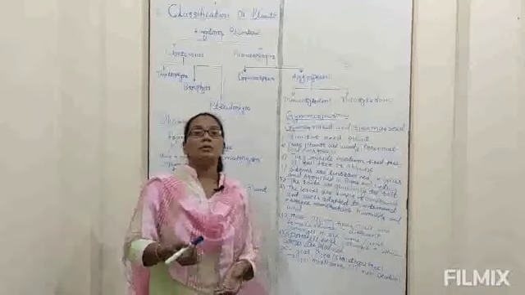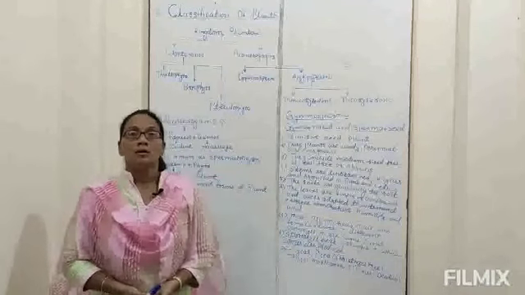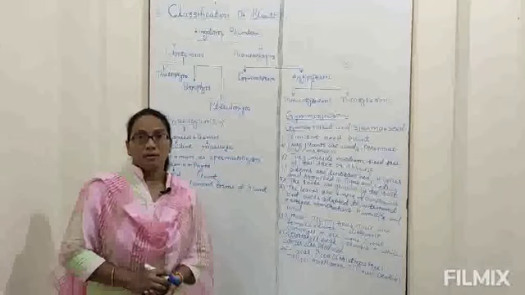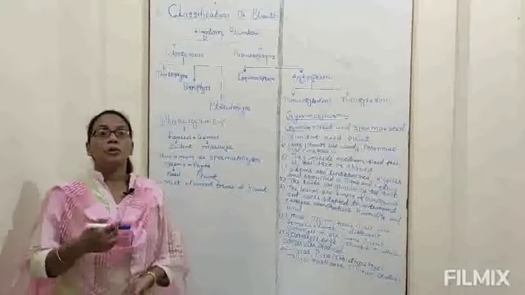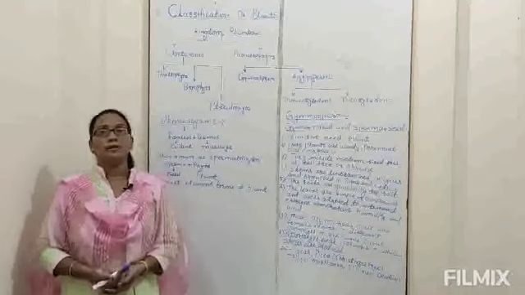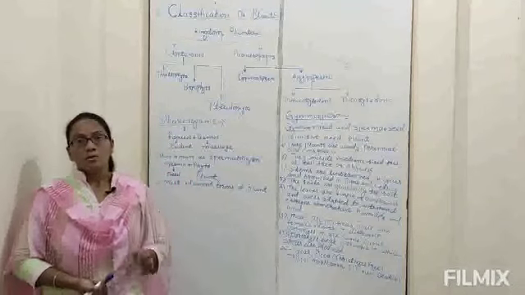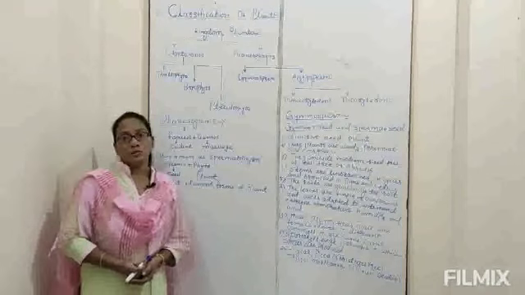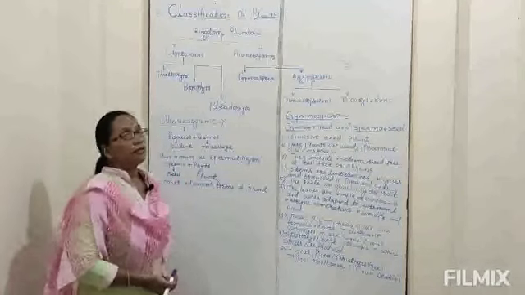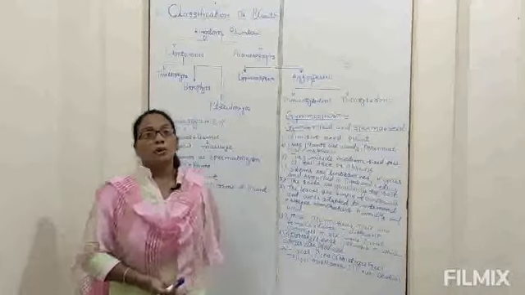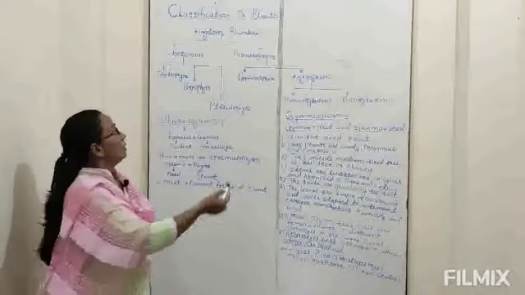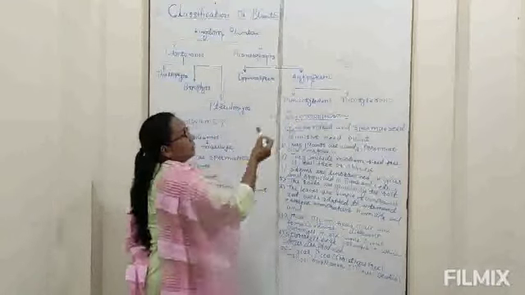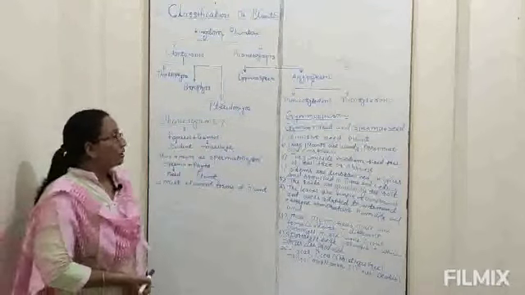Germination is nothing but, during favorable conditions when we sow the seed, there is a formation of plumule and radicle. Plumule develops into the stem and radicle develops into the root. So that process is called germination. In the year 1825, Robert Brown classified phanerogams into two main divisions, division Gymnosperm and division Angiosperm.